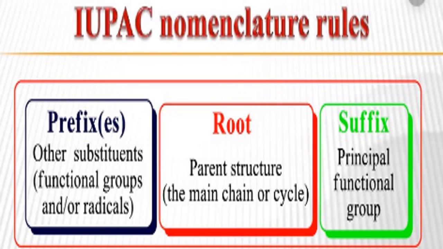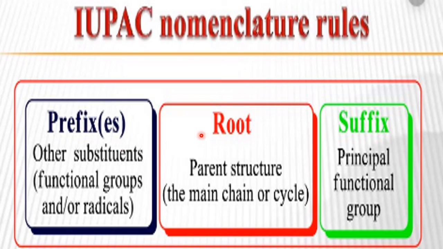What is another rule here? Nomenclature rules. For every organic compound there are three parts. The first part is what? Root. It is the parent chain, the main carbon chain, the skeleton or framework, like the backbone, the main structure of our body. Like that, every organic compound has a chain. That chain is called the parent structure, or the root. And to this, what is there? Prefix is there. What is prefix? Pre means before. So there are some words we use before that chain. They come under the category of prefixes.